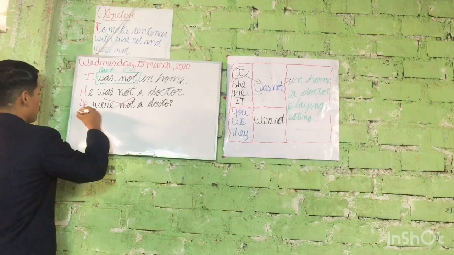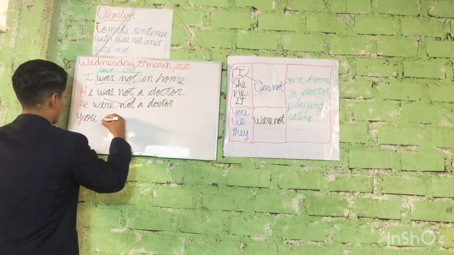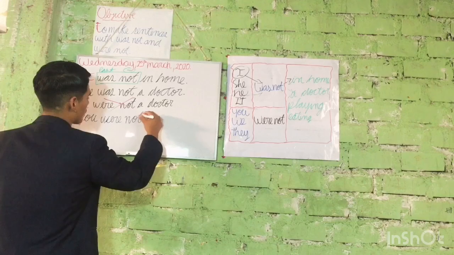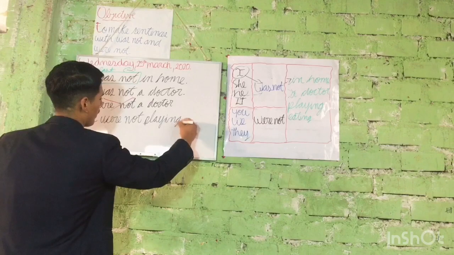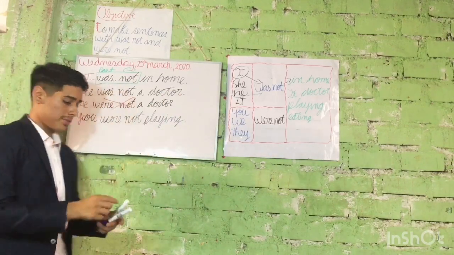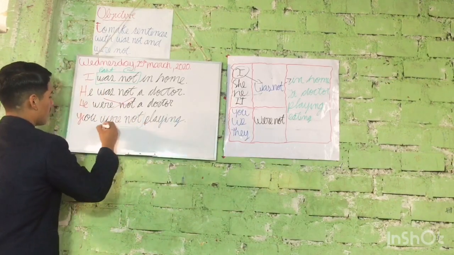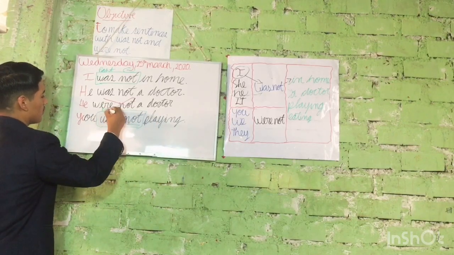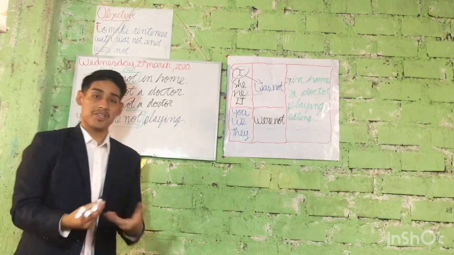So let's write it. You were not playing. Now we have another sentence with our verb in the past in the negative form. This is in the past and this is the negative form. You see? So easy, right?